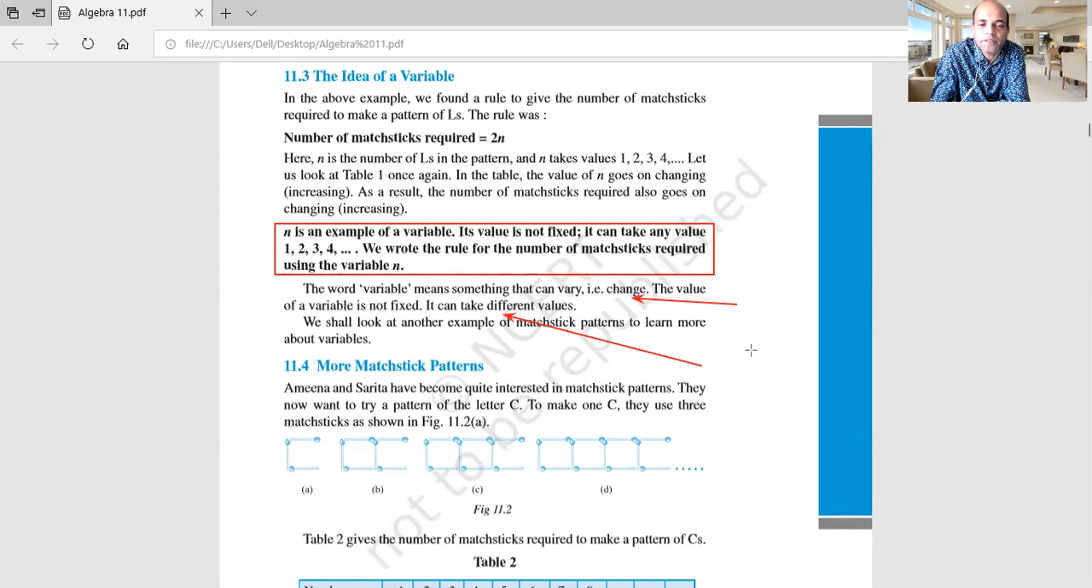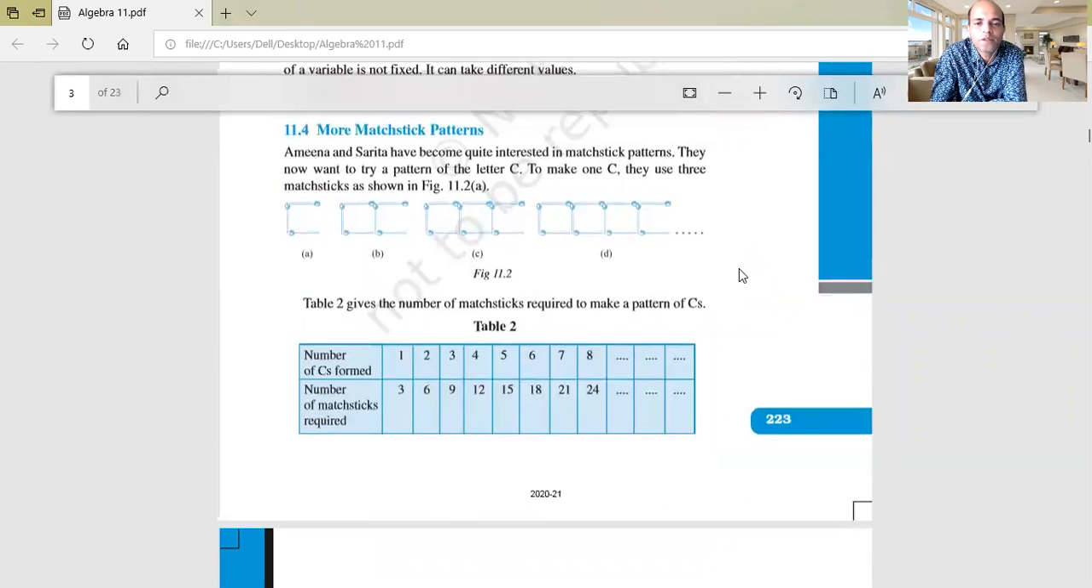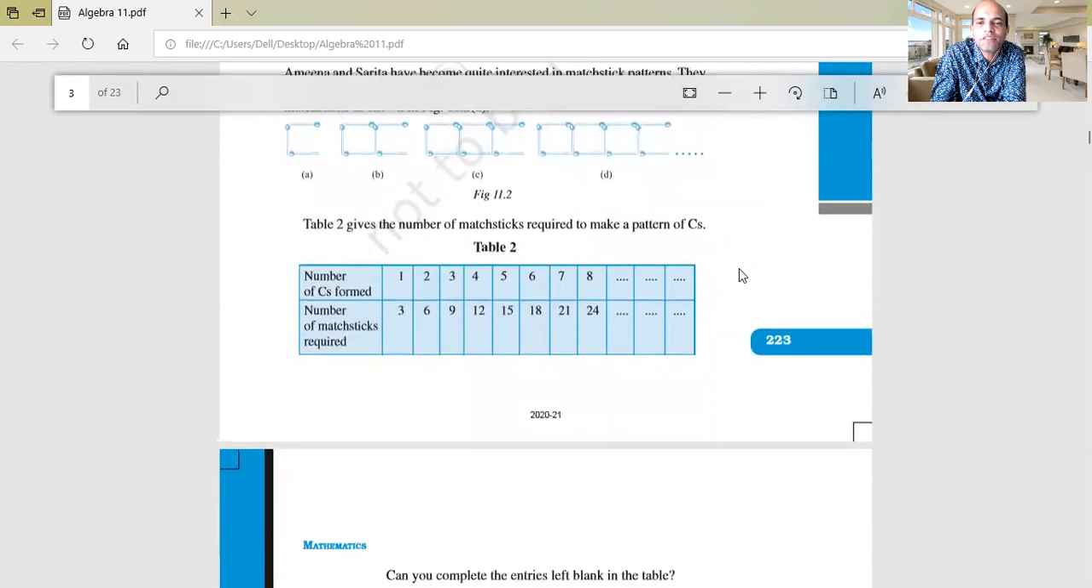Okay, good. Now let us understand the next topic, where it will be quite easy for us to make it clear. Okay, next. Look, now here's something different. Can you see the picture better?